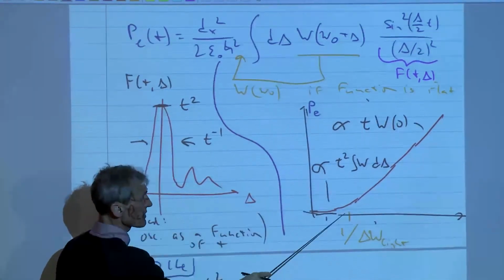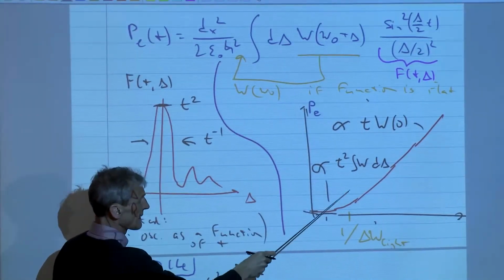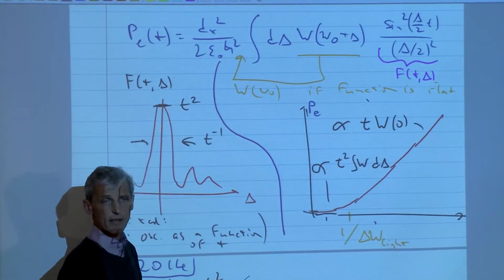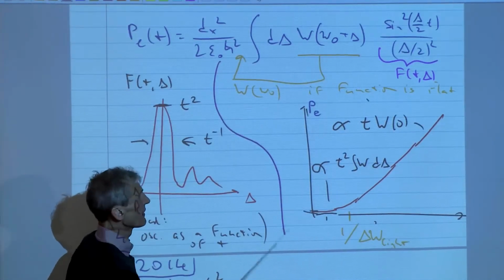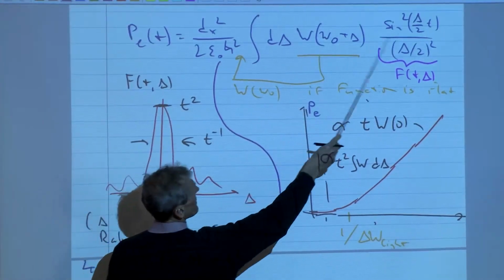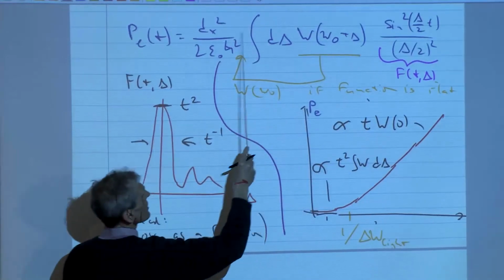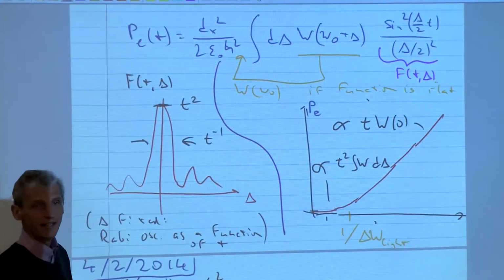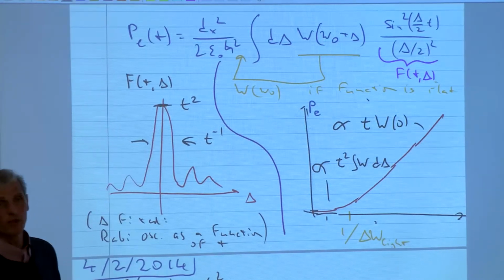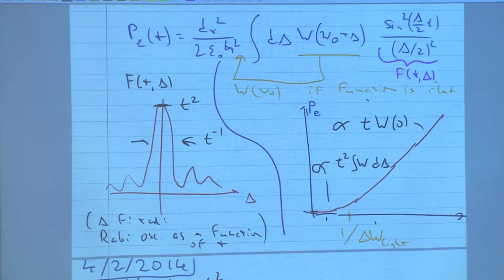At long times, we have this, and the two regimes are separated by the time where I have a crossover. In one case, this is broader and I can pull it out. In the other case, this function is broader and I pull it out of the integral. And just where this happens, this is where we have the transition from t squared to t behavior, from coherent evolution to rate equation.